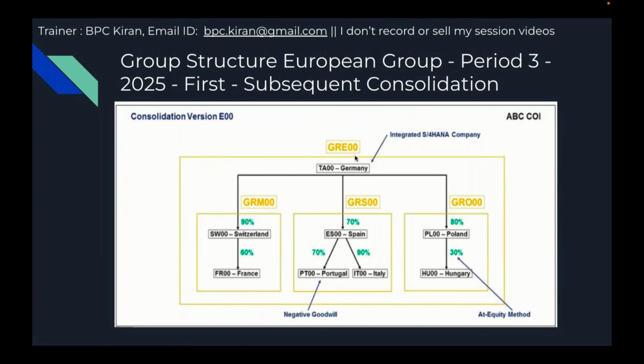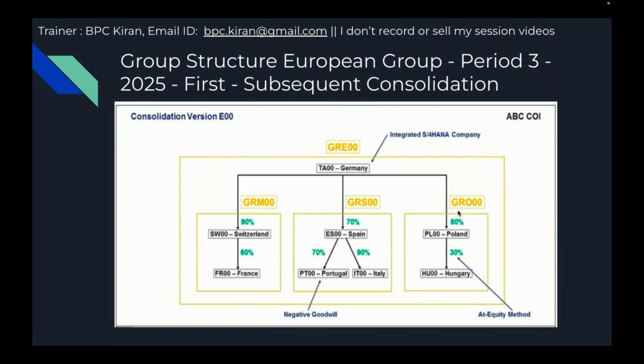Now here in Central Europe, Switzerland invested in France, and Germany invested in Switzerland. You can see the percentages. So Germany's investment in France will be an indirect calculation, which is 54 percent, 90 multiplied by 60 percent. Germany's direct investment is 90 percent in Switzerland. So we should maintain the group's percentage and the direct share percentage. TA investment in Spain, Spain investment in Portugal, TA investment in Germany, investment in Spain, Spain investment in Italy.